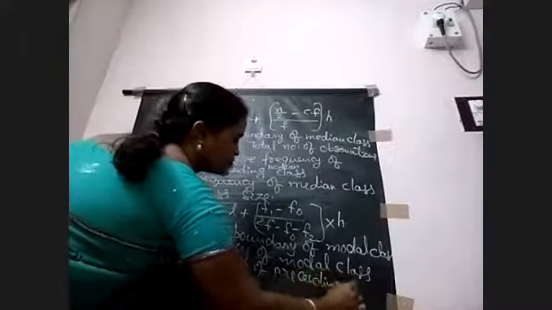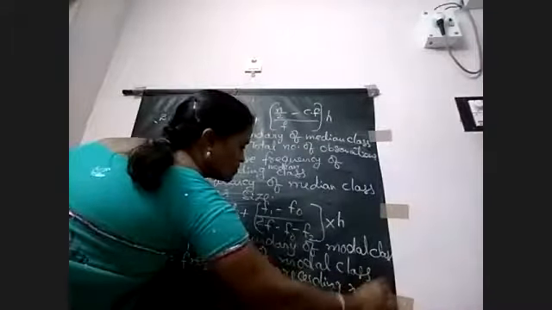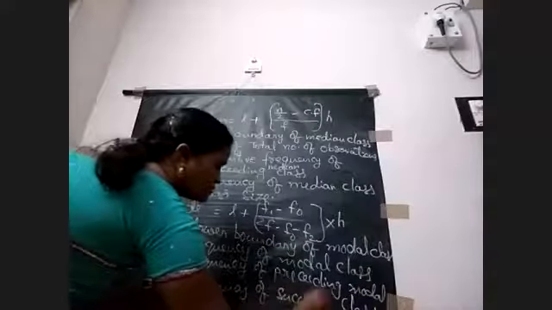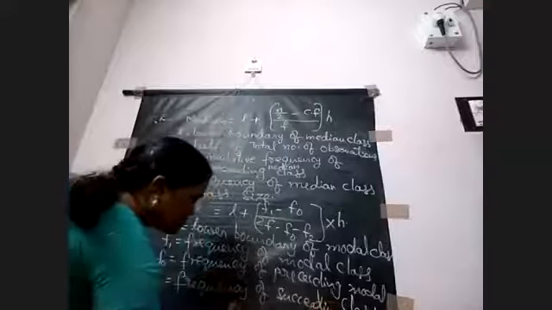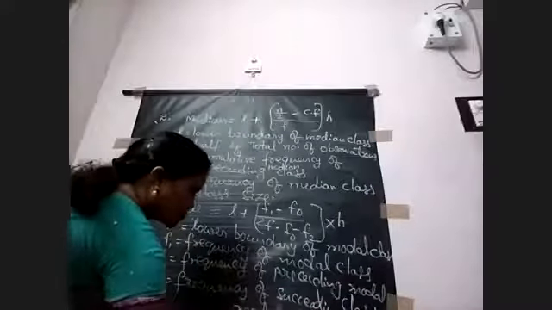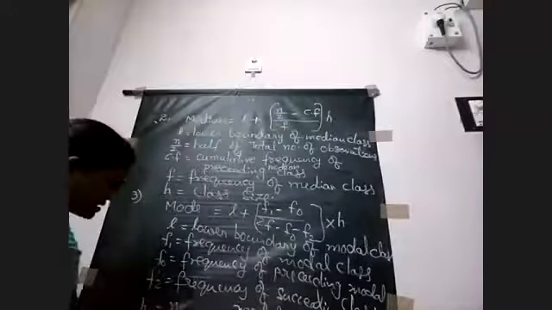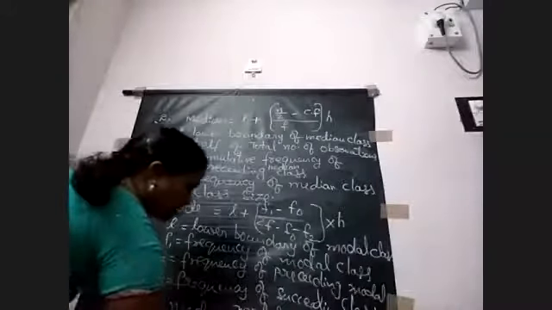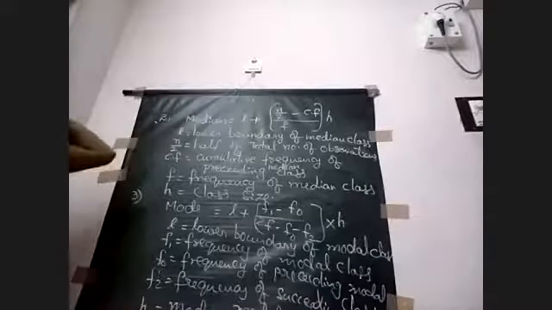F2 is equal to frequency of the succeeding modal class. H is equal to modal class size. Okay, very good. If you write correctly, then put 1 mark for this question and 1 mark for this question.